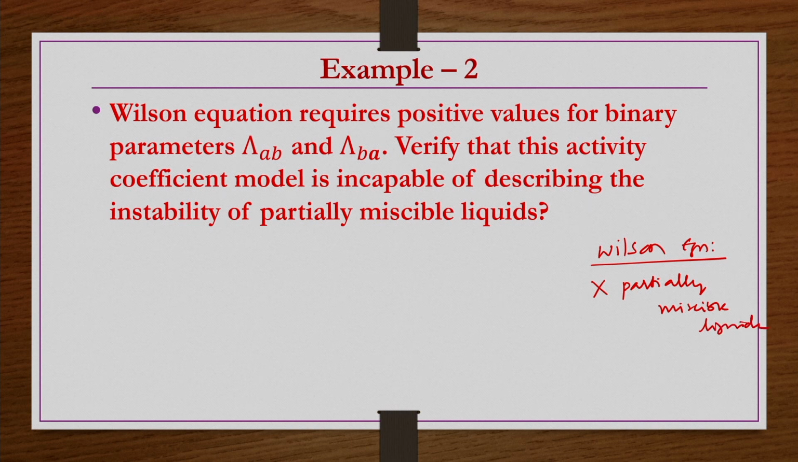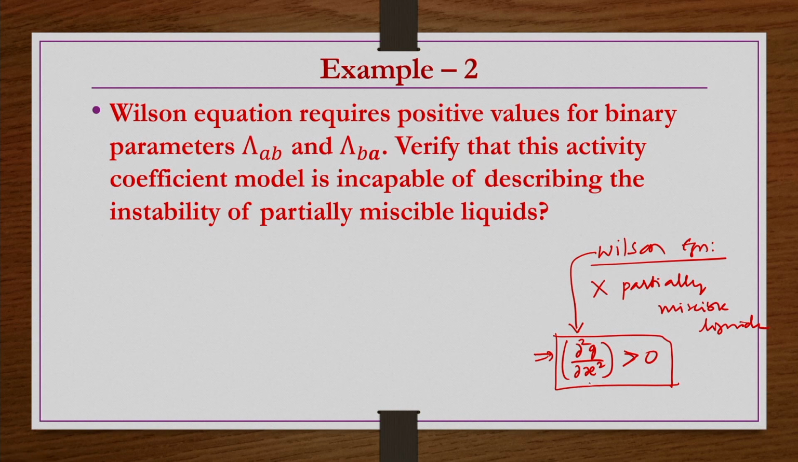Okay. So, that we can prove using the thermodynamics of a partially miscible system, whatever conditions that we have derived. So, ∂²G/∂x² if you do for this Wilson equation, then you will always get greater than 0. That is what it means if you are saying that it is not suitable for partially miscible liquids.